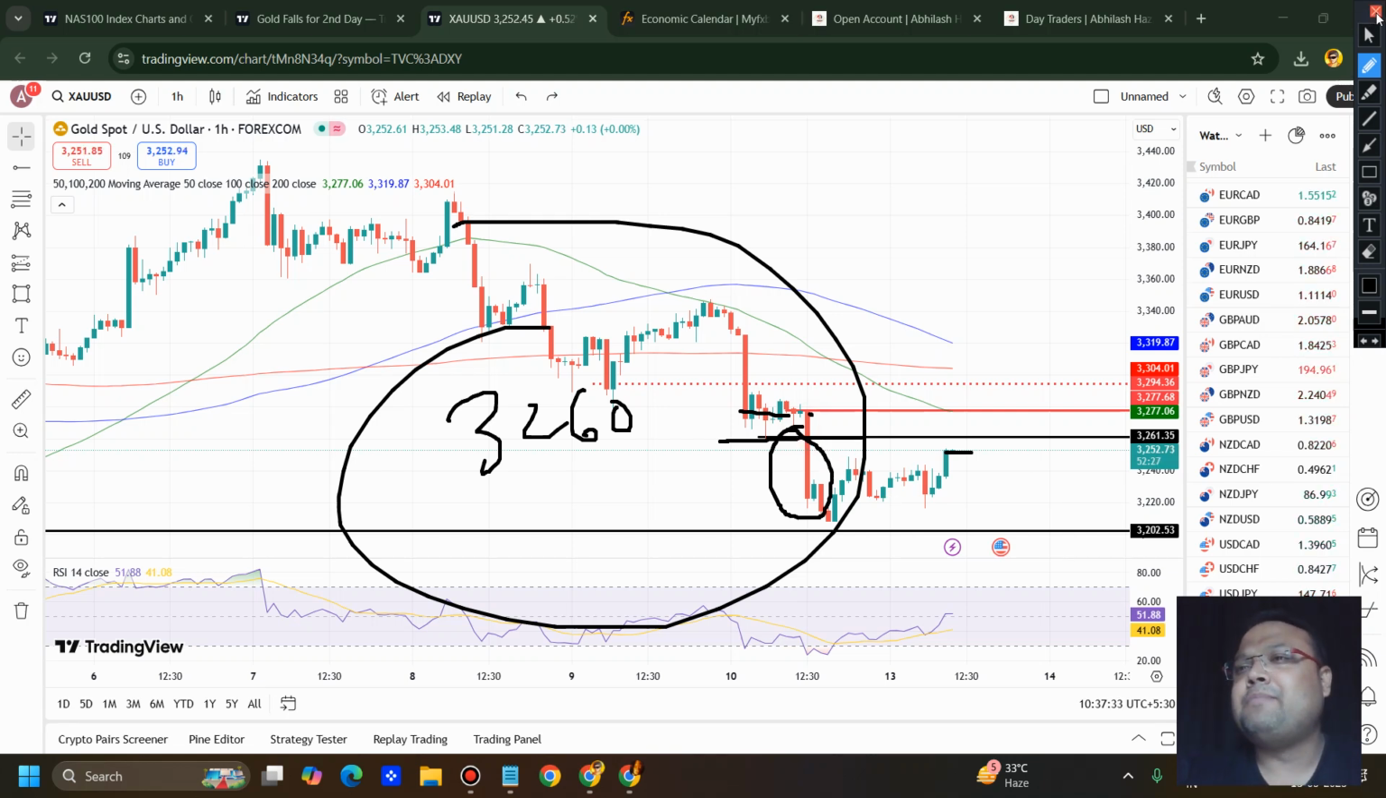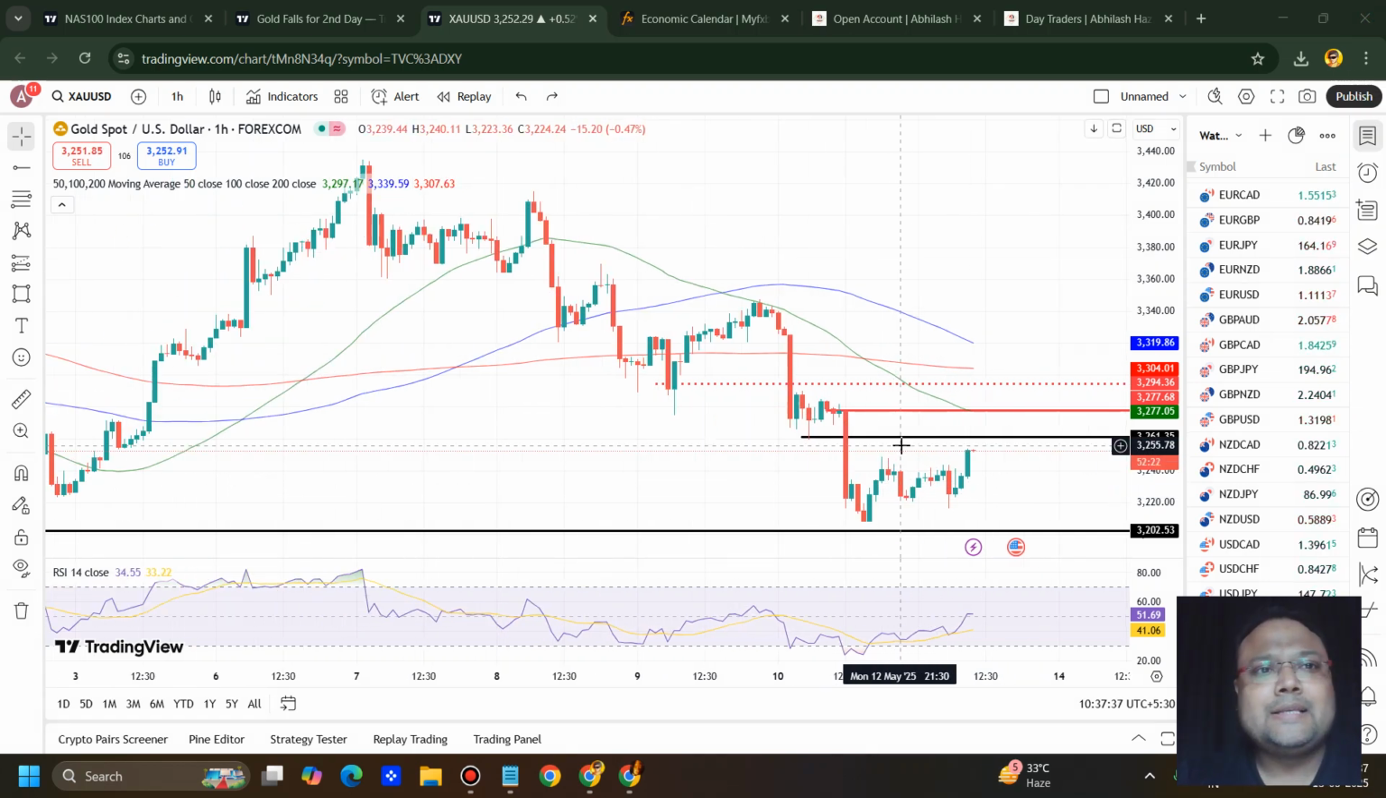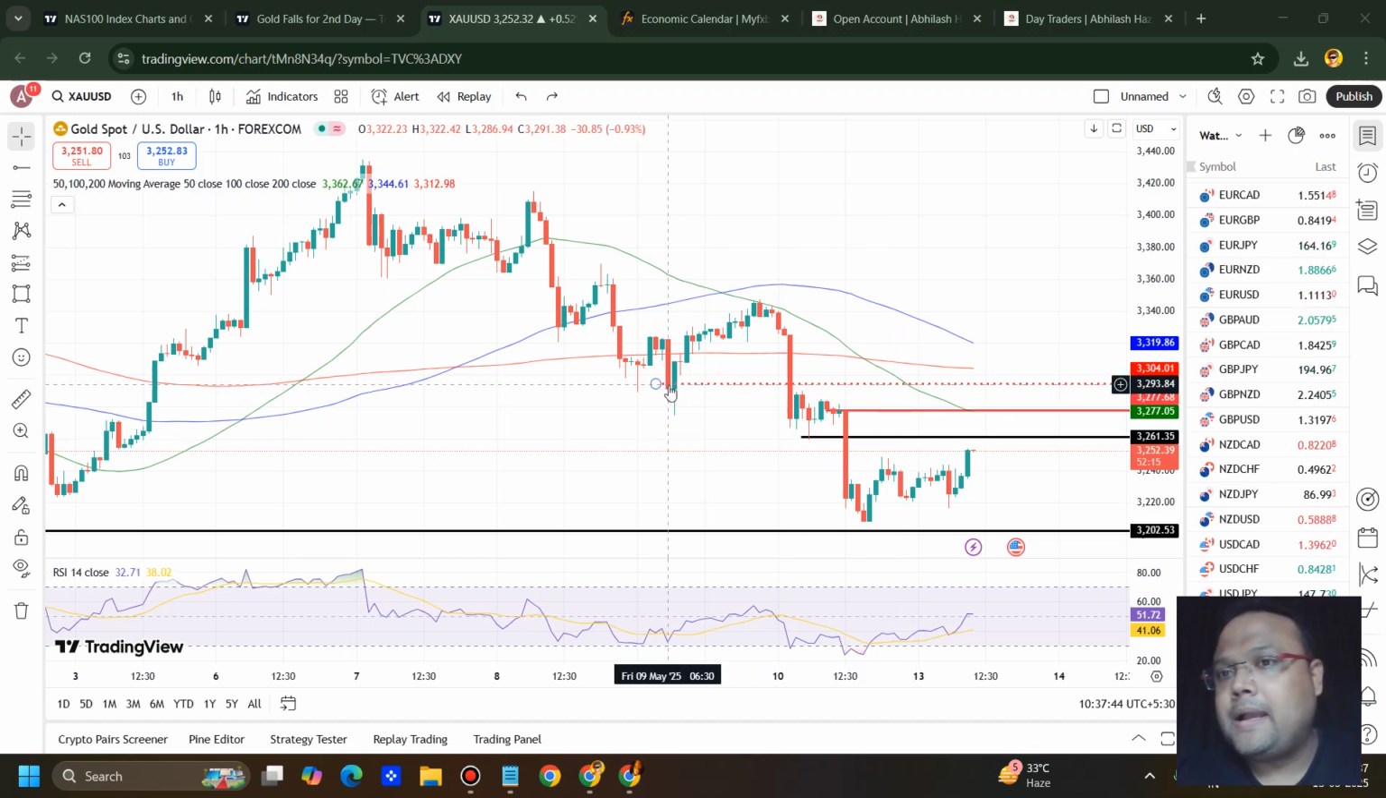Okay, now we can see the market is consolidating here. Okay, and overall the selling bias still remains, but there are lots of things that we need to understand as of now. So let's try to understand them one by one.